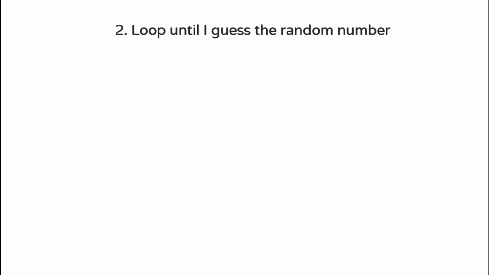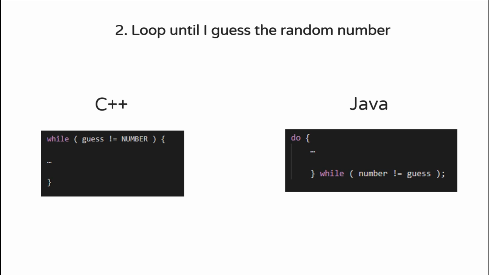In the second step, we will write code to loop until I guess the random number. Loops are usually done with a flow control block such as while or do while. The JavaScript implementation doesn't use a loop, and instead updates the HTML page until the user gets the correct number. And here you can see similarities between C++ and Java.